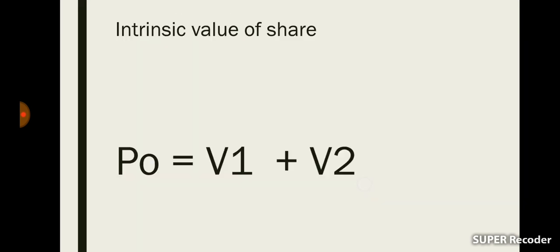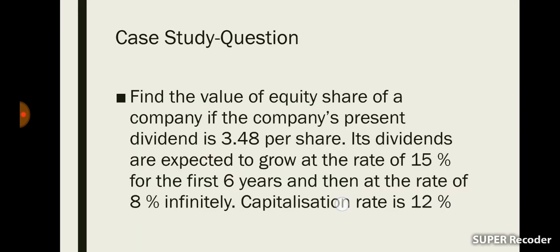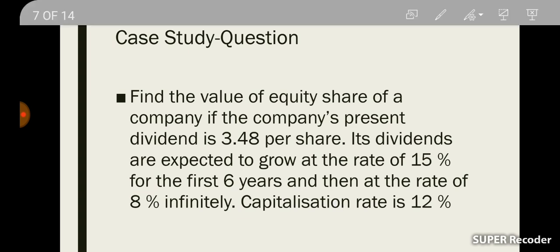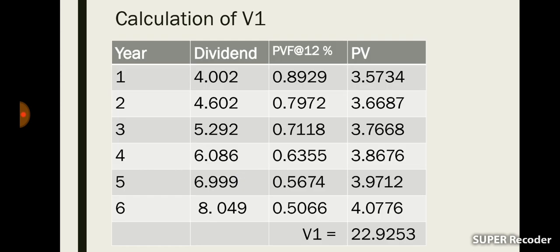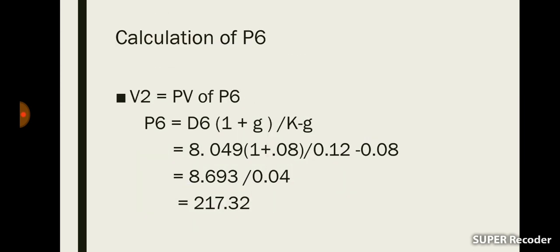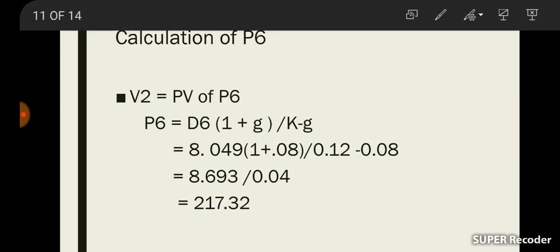But in the second time period, that is the normal or constant growth period, the growth rate is 8%. So here we are using the growth rate as 8%. So D6 is 8.049 into 1 plus 0.08, that is 8% is the growth rate, divided by K minus g.